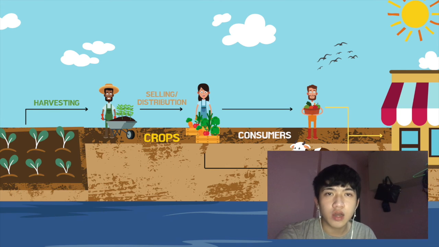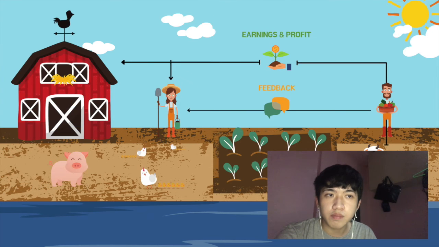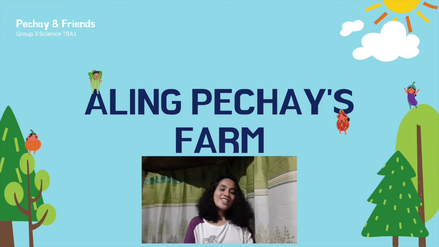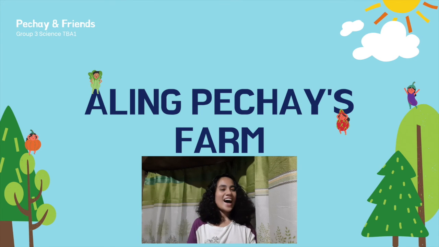Another example is how water is essential to the growth of crops, yet water alone is not enough. This is where fertilizers take place and could be mixed with water or directly into the soil to hasten and better the crop's growth. That concludes our tour around Aling Pechay's farm. We hope you learned a thing or two about farm system and farming here in the Philippines.